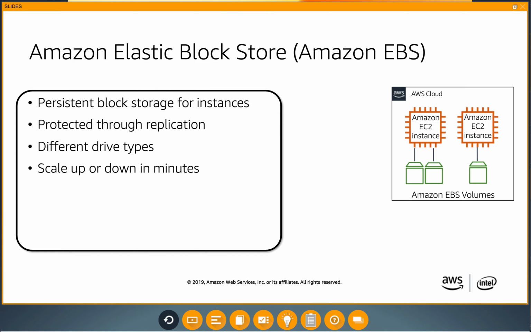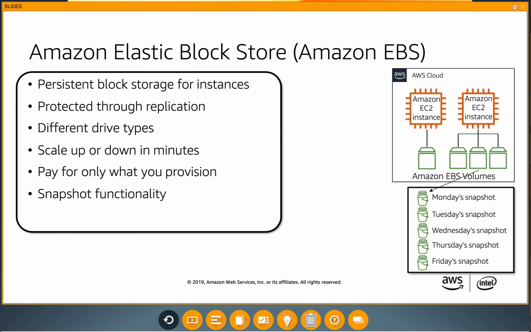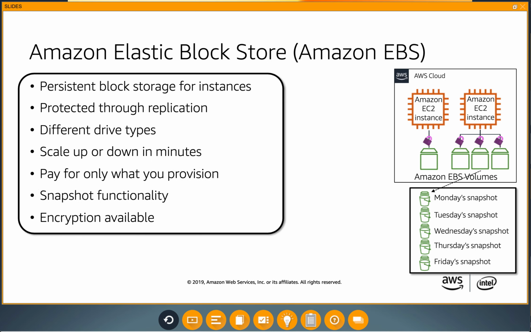You can resize EBS volumes dynamically as your needs change, only paying for the amount you provision, so remember to allocate only what you need and resize when you need more. Backups are also made easy with Amazon EBS using snapshots that back up to Amazon S3. We also support volume level encryption for workloads with sensitive information.